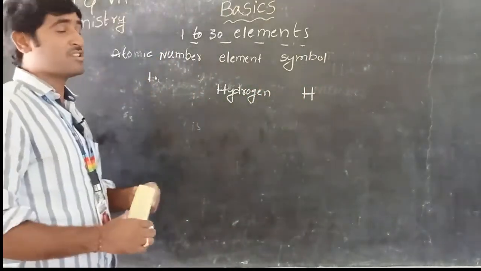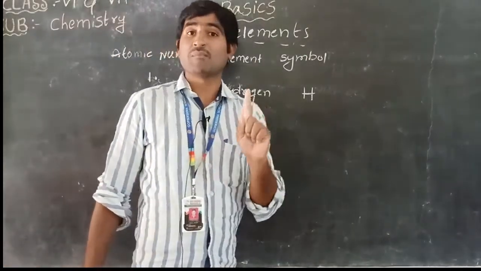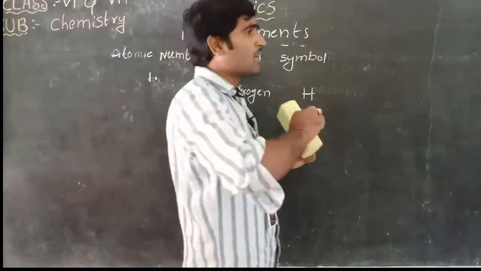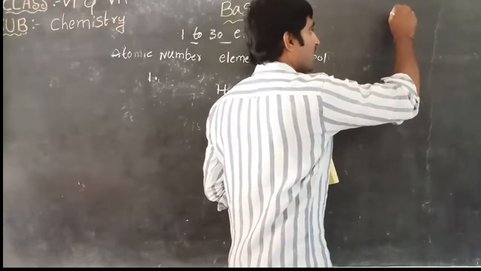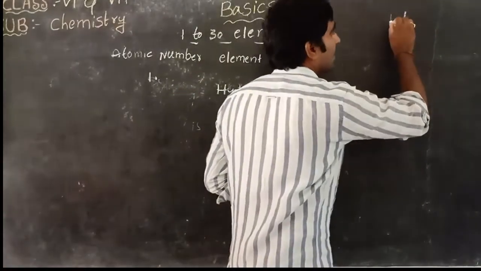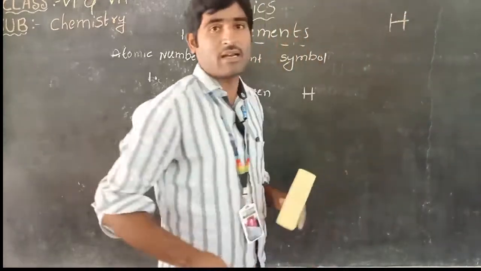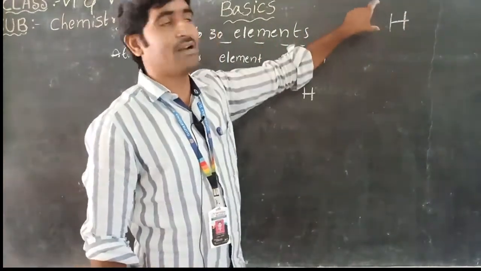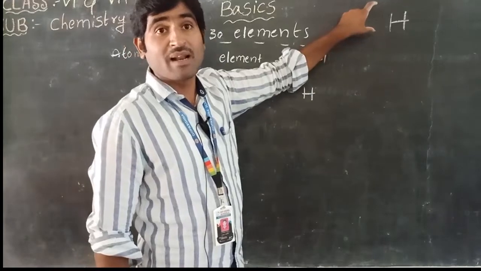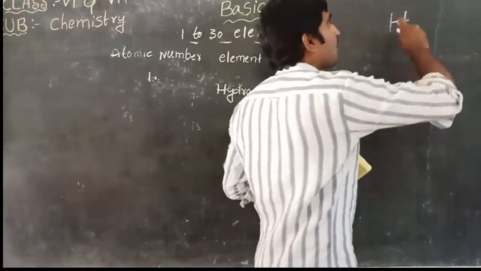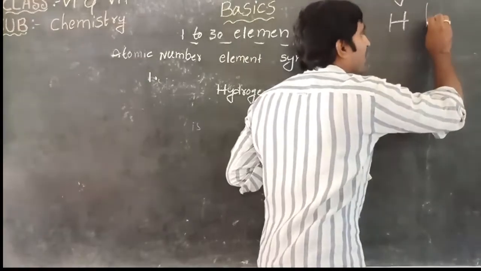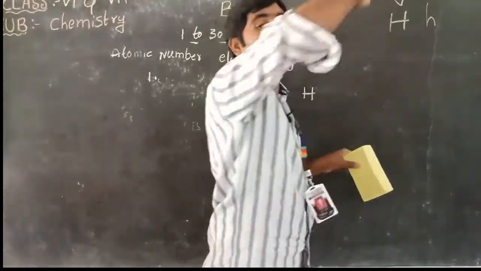While writing the symbol of an element, you have to remember one condition. Whenever we write a symbol, if the symbol has only one letter, it is written with a capital letter. If you write a small letter, it is wrong.